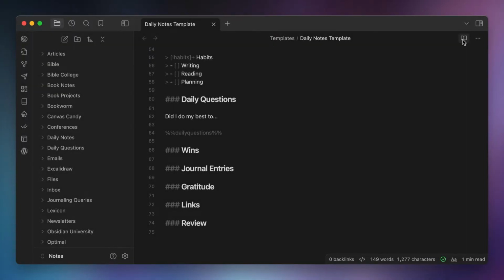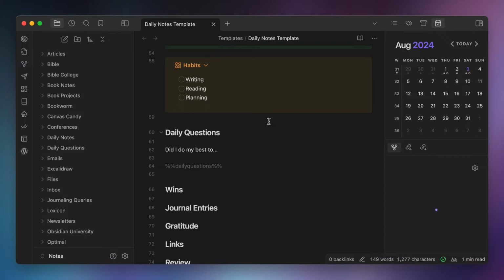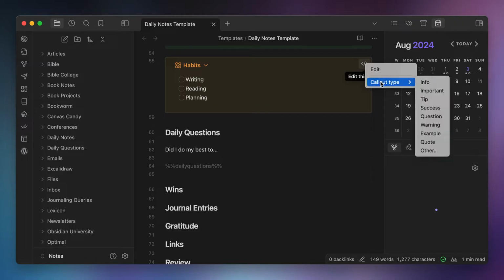There are a bunch of built-in callouts like info, warning, and success, which you can view by right-clicking on the code icon in the upper right of the callout when in edit mode, and just select the callout type that you want to use. But the one that I'm using here is actually a custom callout, which takes a little bit more to set up. We'll get to that in a second, but first, let's finish talking through this callout.